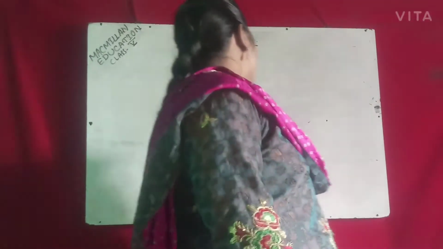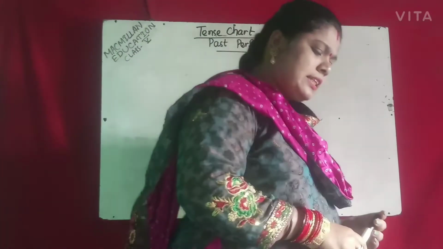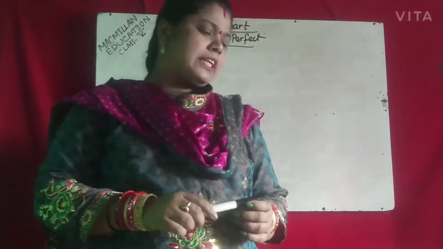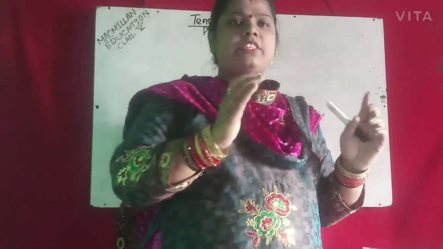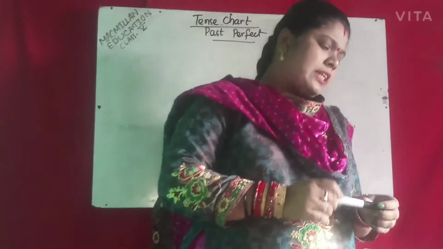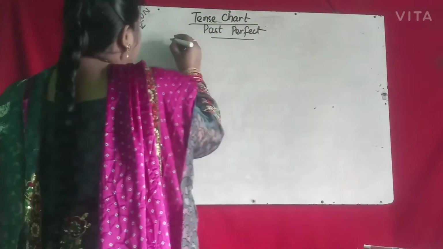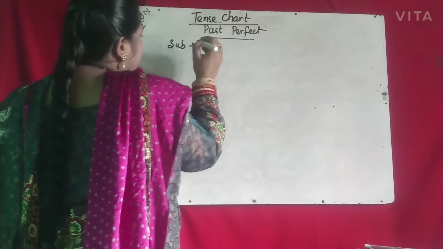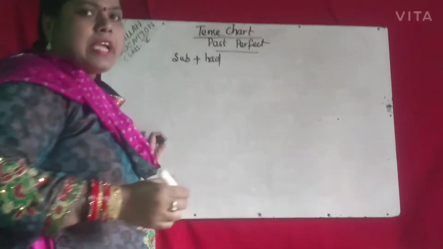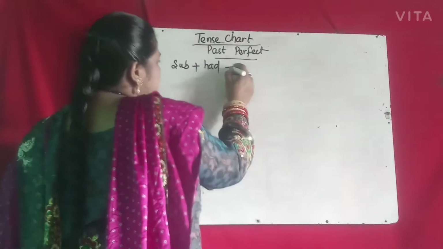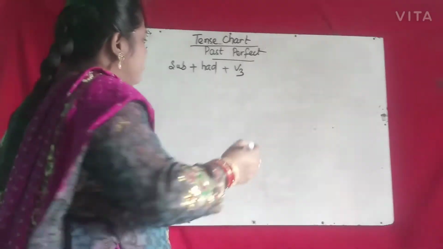Now past perfect tense. Past perfect tense is used when an action was completed before a certain moment in the past. So at a certain past moment, an action is completed. That is the past perfect tense. In past perfect tense the formula is subject plus had, the past form of has or have, plus V3, the past participle, plus object.